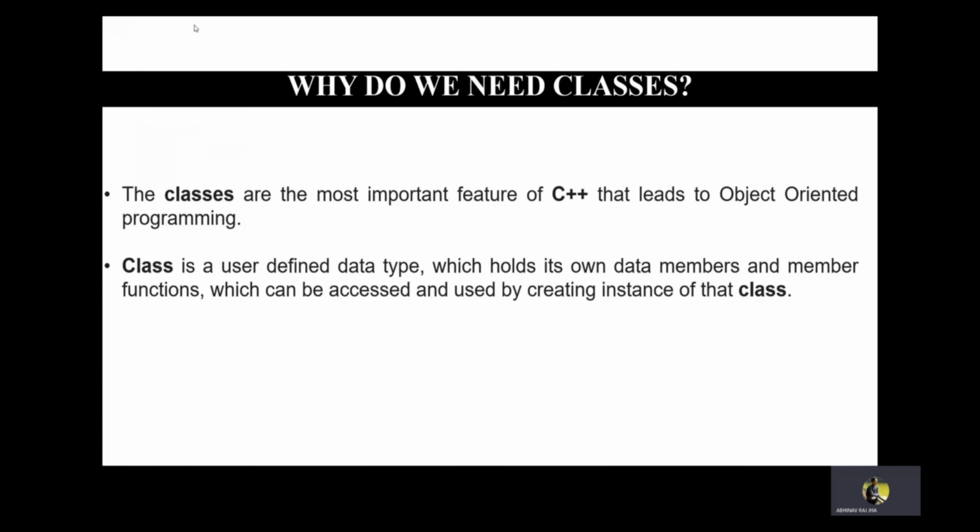Now the most important question, why do we need class? Class is basically required because there might be a situation when we are developing a program where we are using the same set of functions and variables again and again, and to call that function it becomes a difficult and troublesome job. So we can use a class because we are using the same set of data again and again, and in a class of course the privacy of the data is also maintained very nicely, provided we use the correct access specifiers. Not getting too deep, we'll learn about the access specifiers ahead in the module itself.